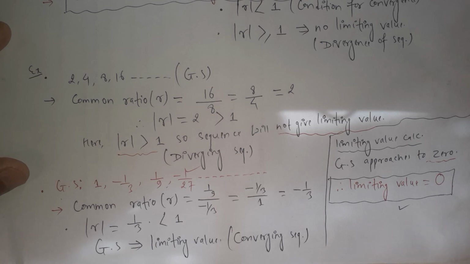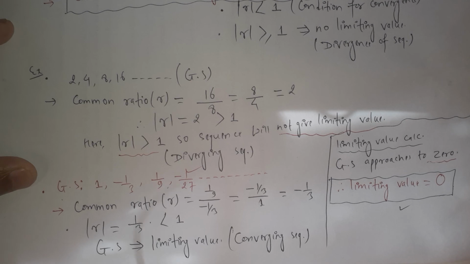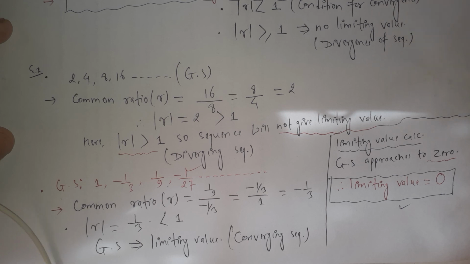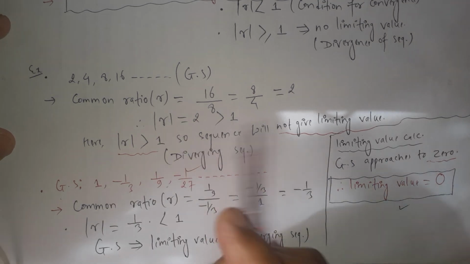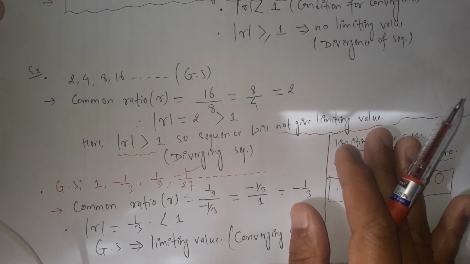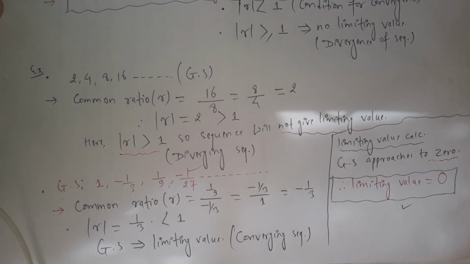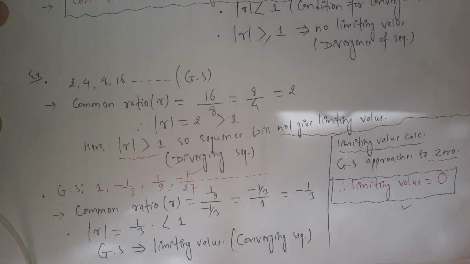Here we only discussed the geometrical sequence. We will discuss other types of sequences in our next video, and how to calculate the limiting value for given functions. In our next video we will discuss more about the calculation of the limiting value for functions also.